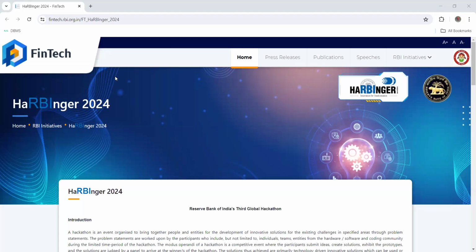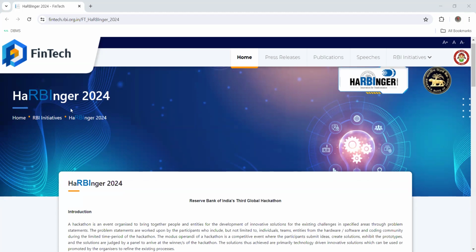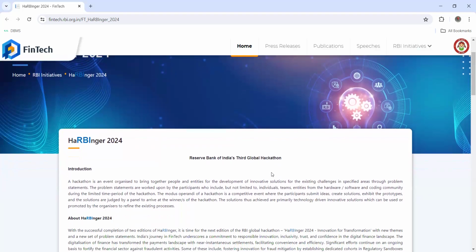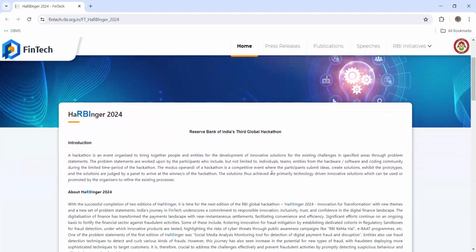Okay, so this time I found this amazing thing while scrolling over the internet, which is known as Harbinger 2024. And guys, this is a global level hackathon organized by RBI, Reserve Bank of India. Can you see it is written, right? It's the RBI initiative and Reserve Bank of India's third global hackathon, which seems very interesting to me. I will tell you the full detail on how to apply, what the prizes are, and what the steps are. I will tell you everything.